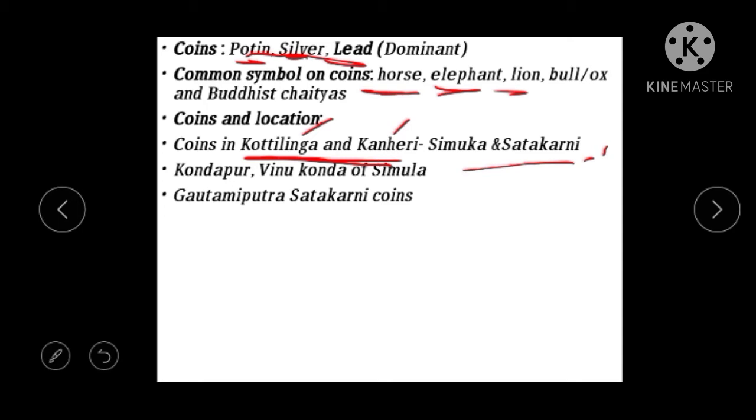And some of the coins, like coins in Kondapur and coins in Vinukonda. Vinukonda is in Andhra, close to Srikakulam. So these two places speak of coins regarding the history of Simukha. Okay, then coming to the next one, that is coins or inscriptions of Gautami Putra Shatakarni.